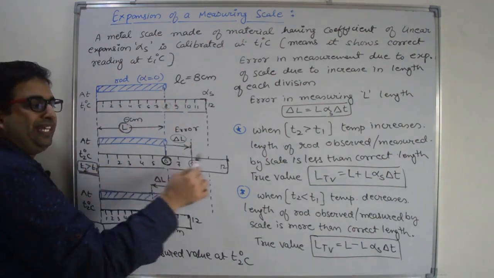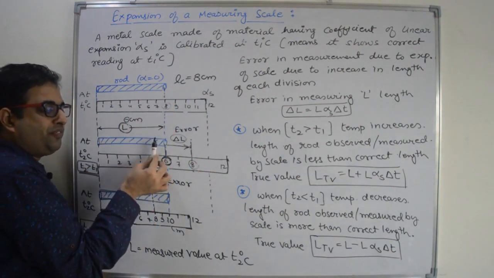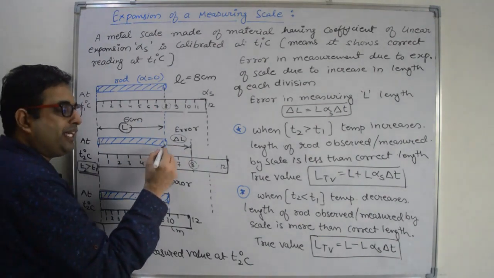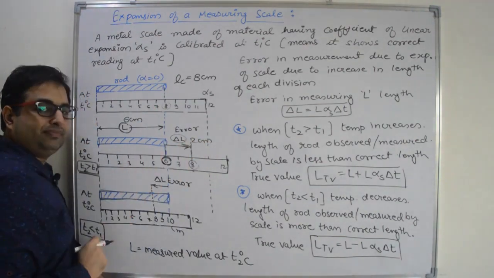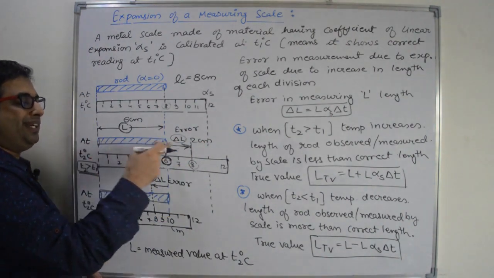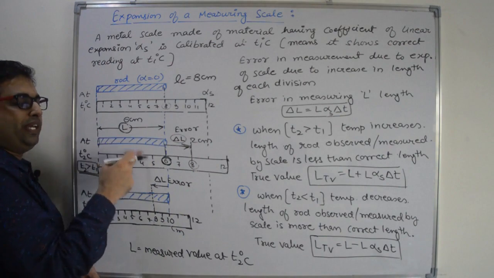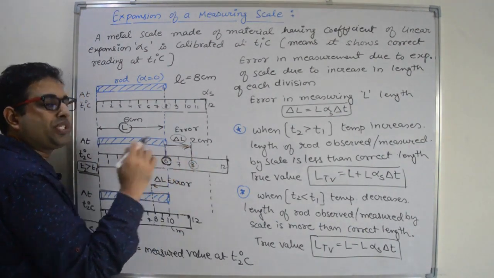And because of the increase in length of the scale, this 8 centimeter mark is shifted towards the right side. So there is an error of 2 centimeter. Actual length of the rod is 8 centimeter, but the reading or the measured value is 6 centimeter.